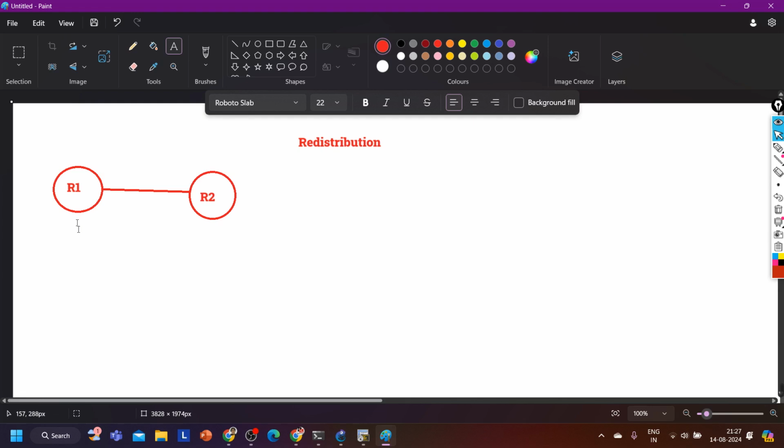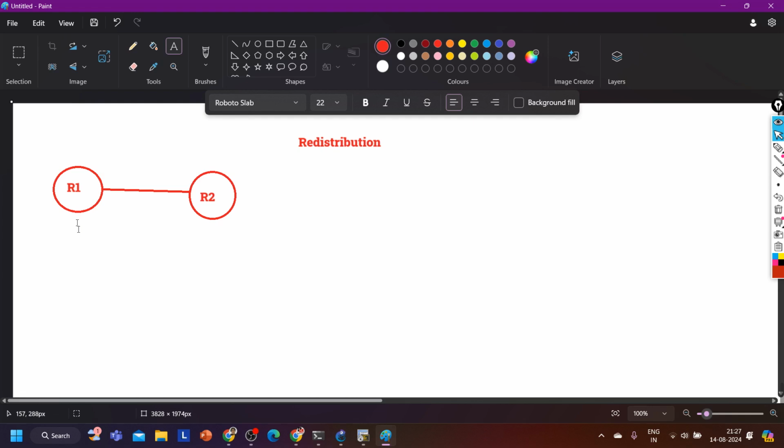On the ABR, the ABR is advertising routes directly between two areas. OSPF is also a distance vector routing protocol between different areas; it is not a link state routing protocol between areas, right?